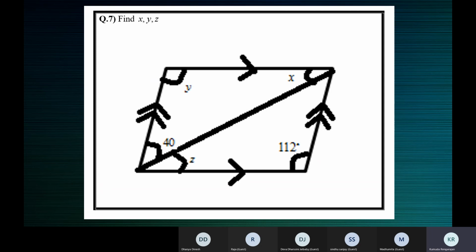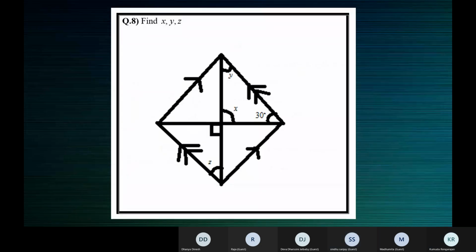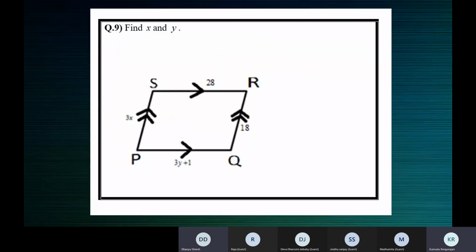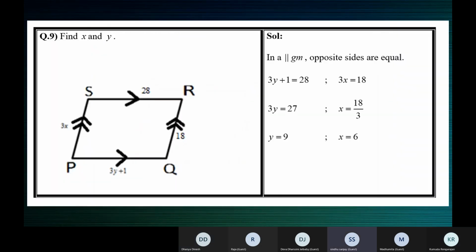For this, children, was this discussed in the class or was it given as homework? Ma'am, we discussed in class, ma'am. This one? This also we discussed in the class, ma'am. Yes, ma'am, we completed. Okay. This one, children? Yes, ma'am. We discussed this, ma'am.